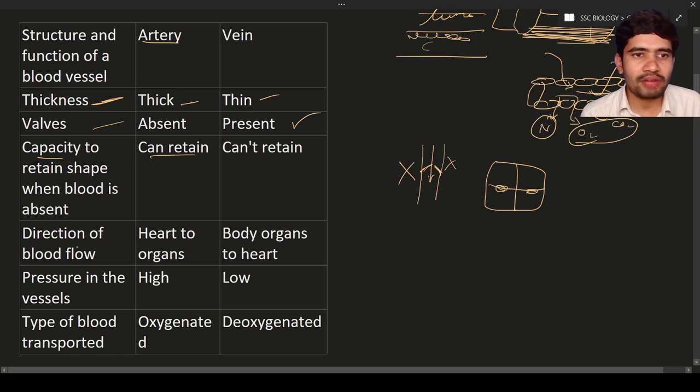Next, the direction of flow of blood. Here the arteries are going to carry blood from the heart to organs. Why heart to organs? Because they have to supply oxygenated blood and also other nutrients.